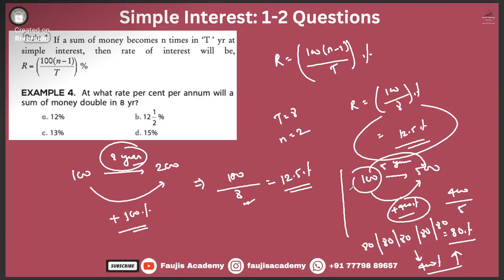So this 100% increase happened in 8 years. So in simple interest case, you can simply divide the growth percentage by the time period to find the rate, and that is how we found 12.5%. Clear, guys?